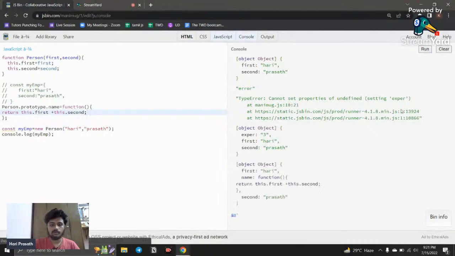If I run this code, here you can see a function has also been added, and it is called a method.